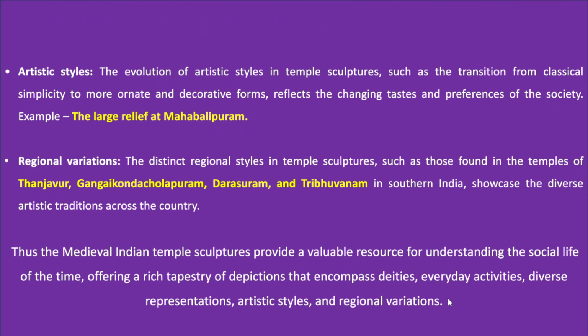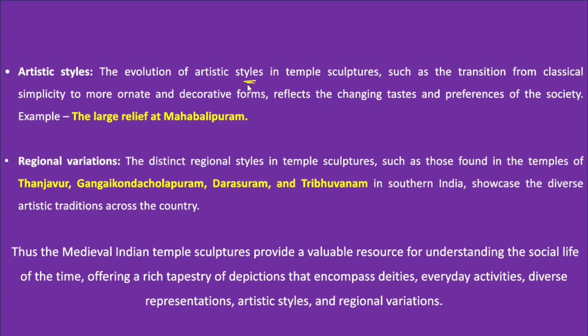Now, apart from that, the temple sculpture also reflects the artistic style of people who were living in that period of time. So, the evolution of artistic styles in temple architecture. If you identify different temples in different periods of time, you can clearly see the evolution of the artistic skills of the people over a period of time.